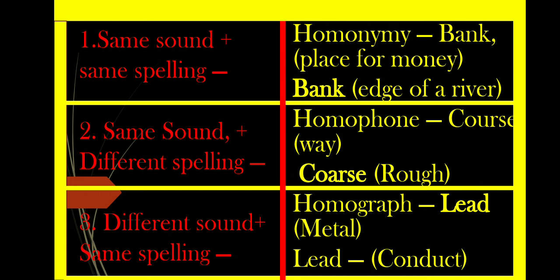Second, same sound plus different spelling. That time it becomes homophone. Same sound, same pronunciation, but spelling different. That time it becomes homophone. For example, soul, S-O-L-E, S-O-U-L. Not on thy soul, but on thy soul. So not on thy soul, first soul, S-O-L-E. And meaning of soul, S-O-L-E, is the bottom of a shoe.